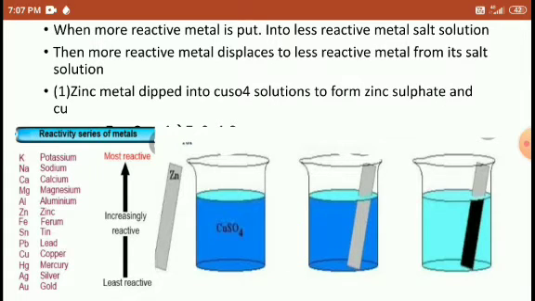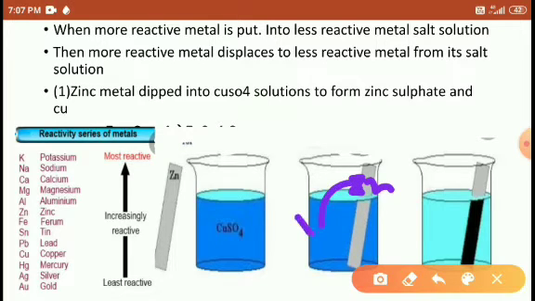Why did this happen? Because the zinc atoms present in the zinc metal enter the solution, and the copper in the solution is deposited over the zinc metal.